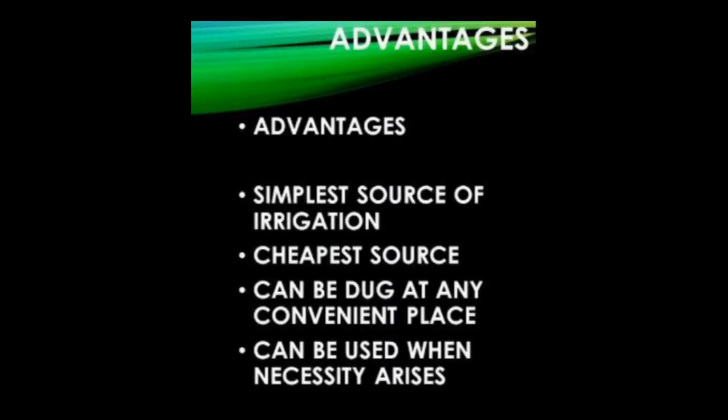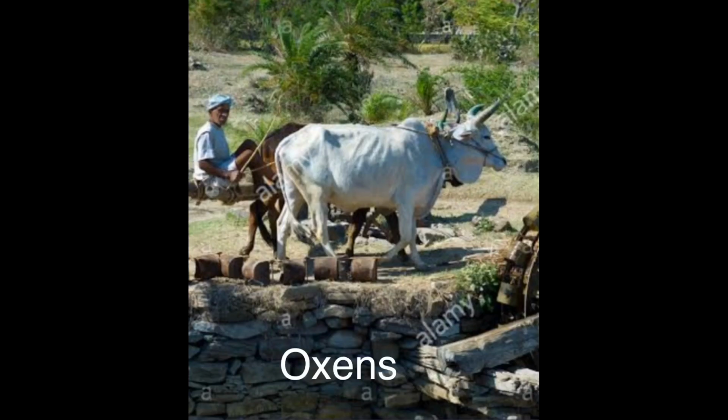Advantages of well irrigation. Wells can be dug at a very low cost, which is well within the means of poor farmers. Oxen, which are kept for plowing the land, can be utilized for drawing water from the wells at no extra cost to the farmers.